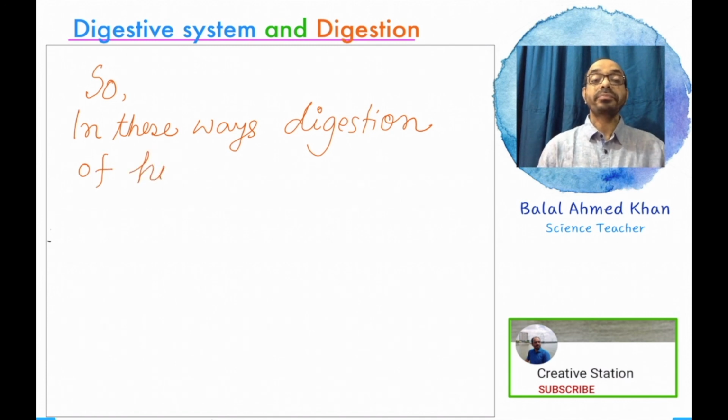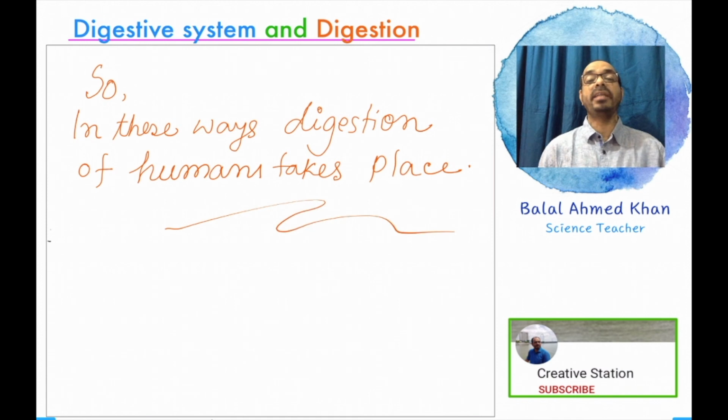So in this way all the digestion takes place in the human body, accomplished with the help of these chemical and physiological processes. So you can easily understand how this digestion process of humans takes place and how it is accomplished in the human body.